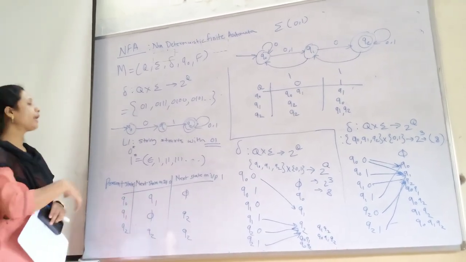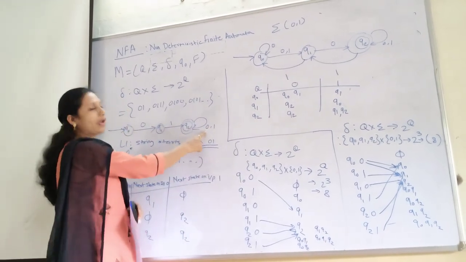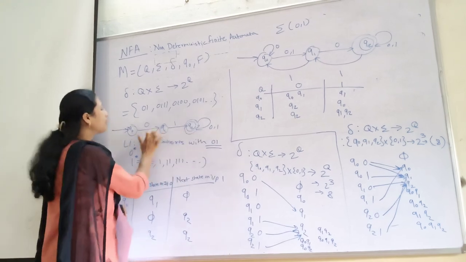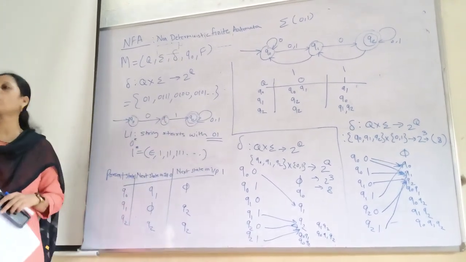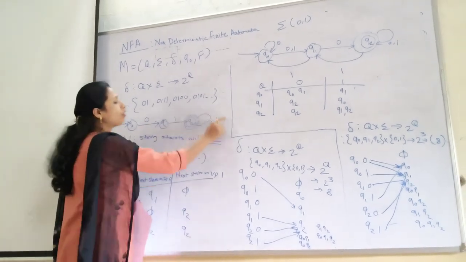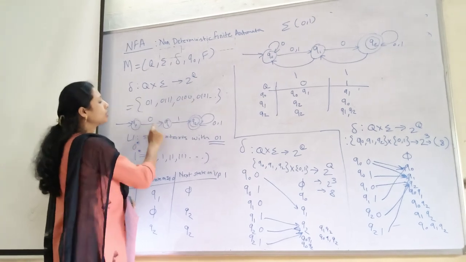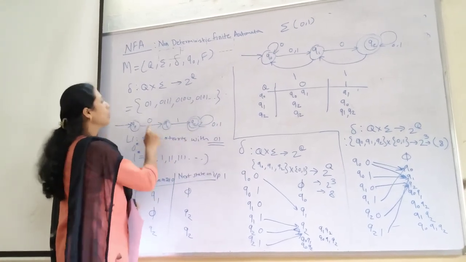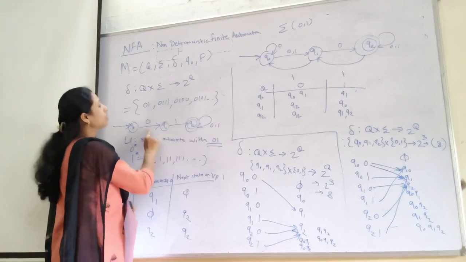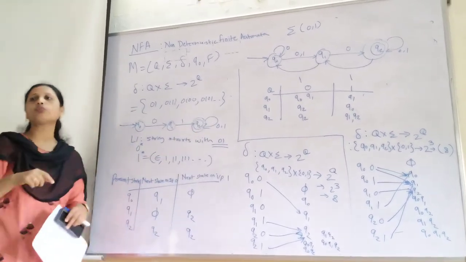Can we get here 0111? How to get 0111? 01, and again here on the self loop we have shown 0, 1. After 01, you can have any number of zeros and ones. So 0111, 0100, 0101. With 01, you take 0 first, then take 1, and we are reaching the final state only.